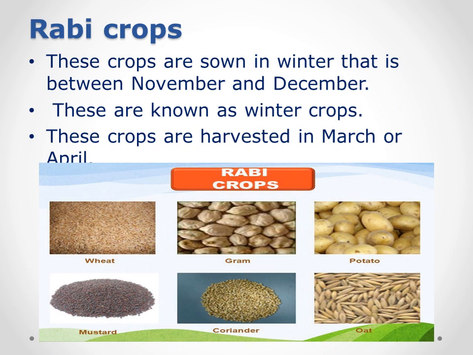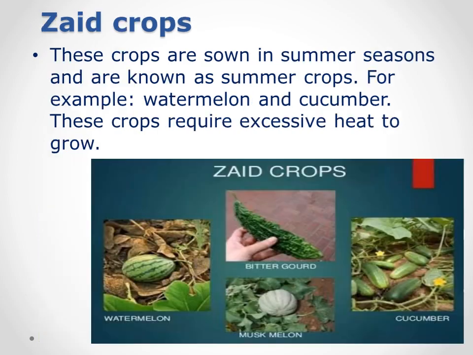Next we have the Rabi crops. These crops are sown in winter, between November and December, so that's why they are known as the winter crops, and they are harvested in March and April. The examples of Rabi crops are wheat, gram, potato, mustard, etc.